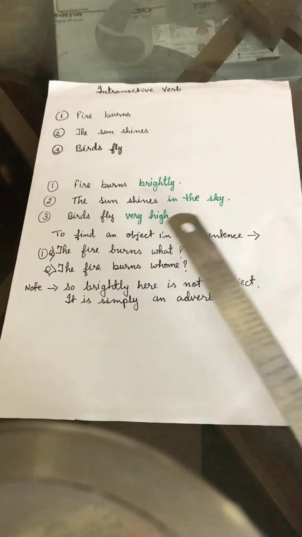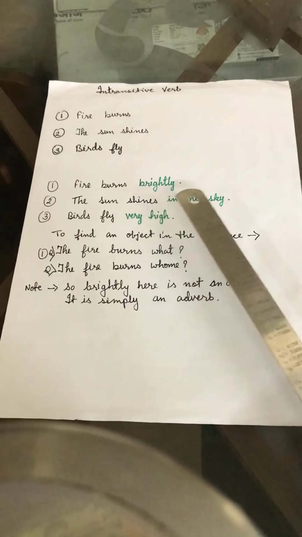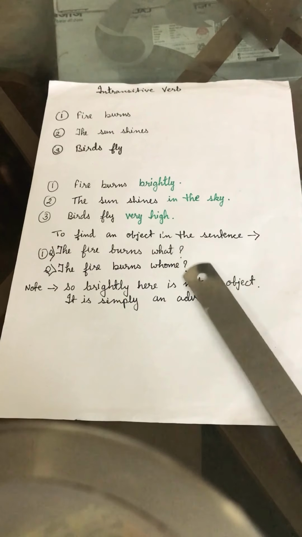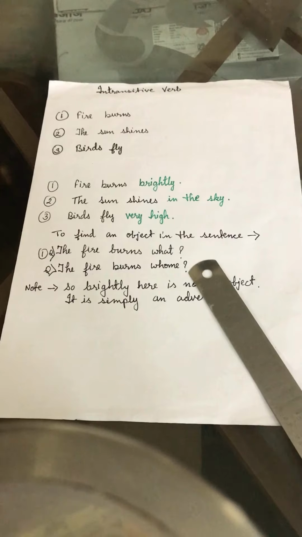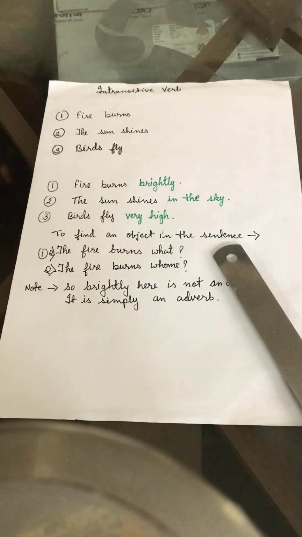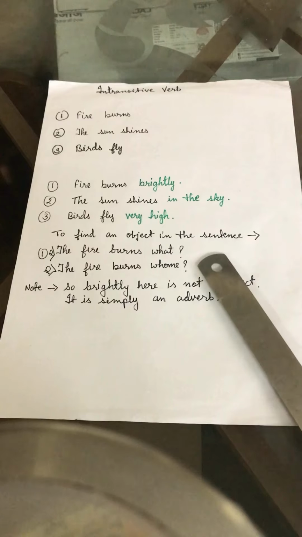Same if we try with the other sentences. The sun shines what? We are not getting any sensible answer. The sun shines whom? No sensible answer found. The bird flies what? No answer. Very high cannot be the answer. The bird flies whom? Again no answer.